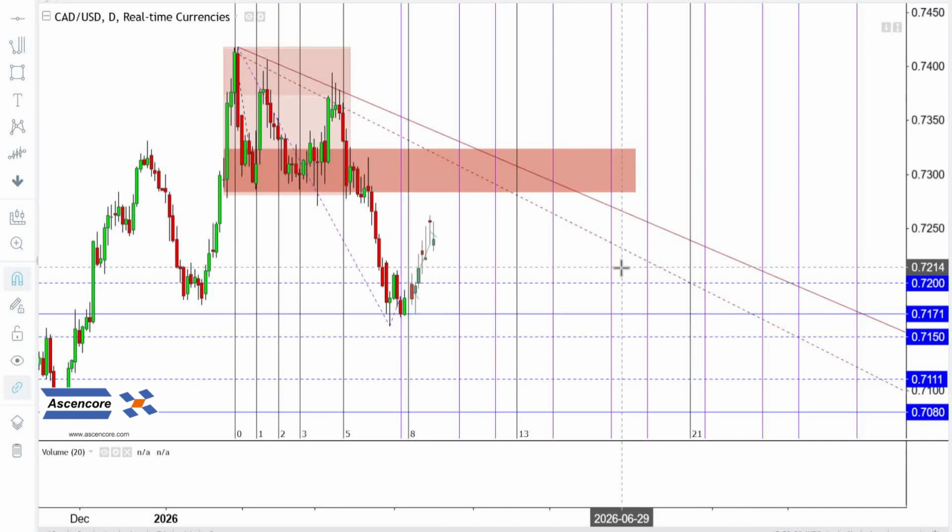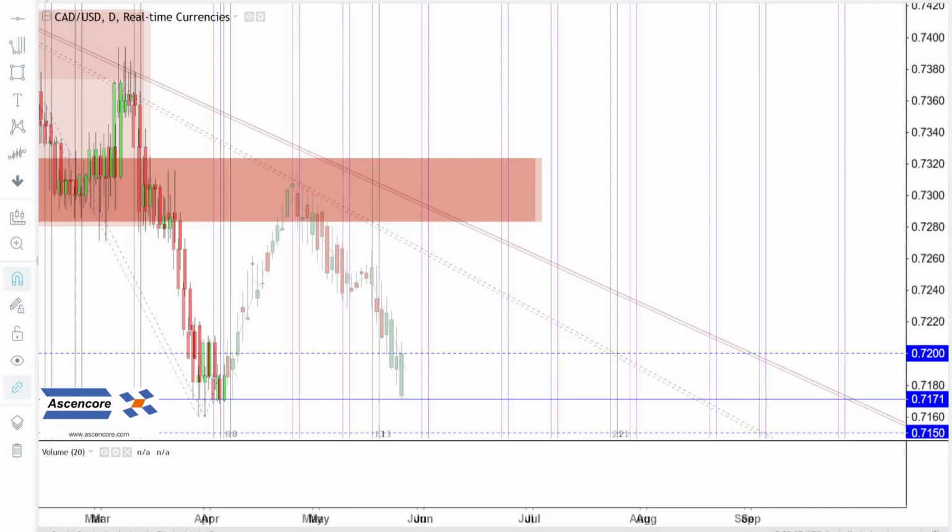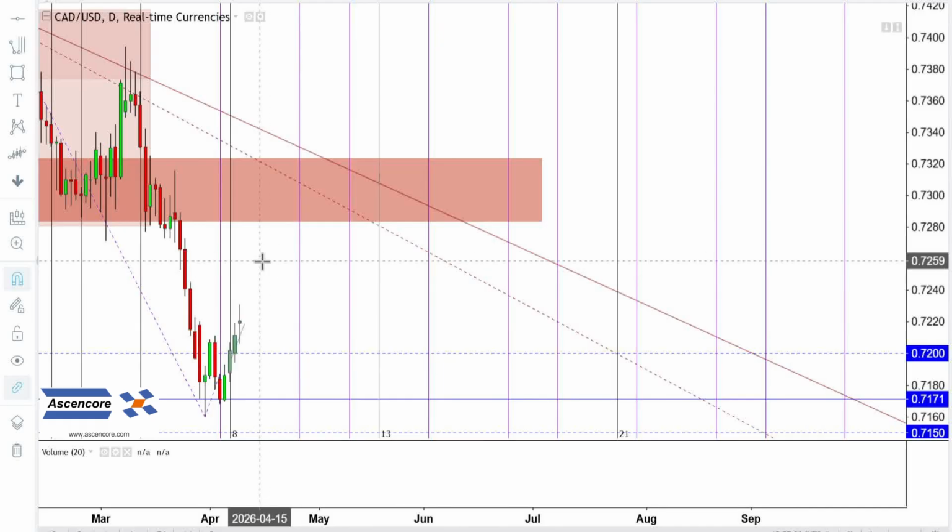Though this might be short-lived, because in the longer term, during economic uncertainty, investors often shift to safe haven currencies, like the USD or Swiss franc, which can weaken the CAD even if oil prices are high. And the full effects of the recent oil shock have yet to be fully realized.